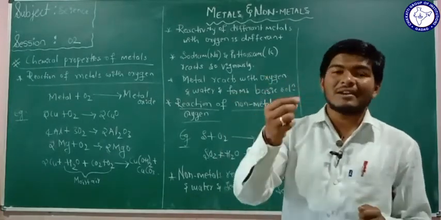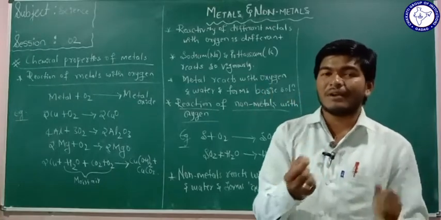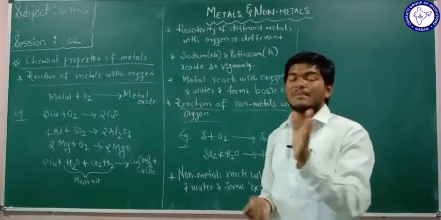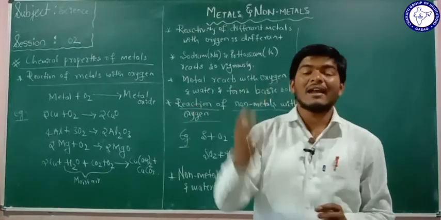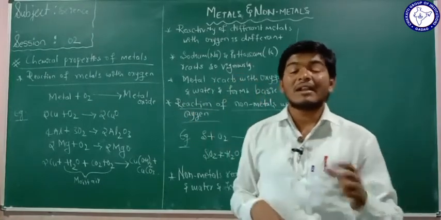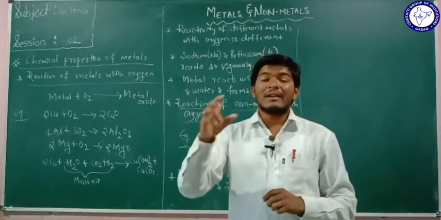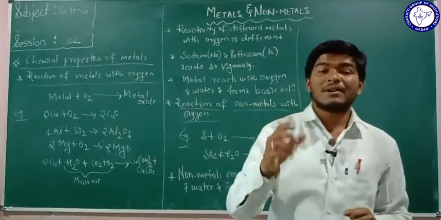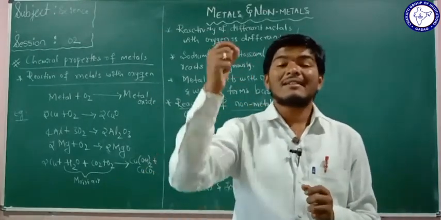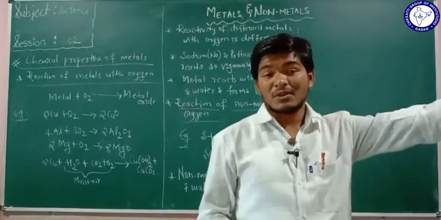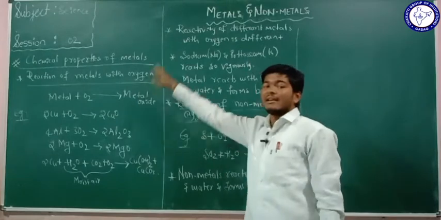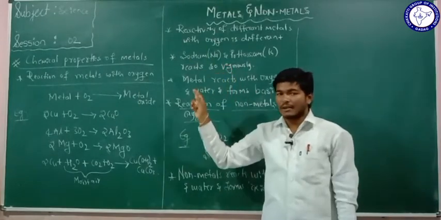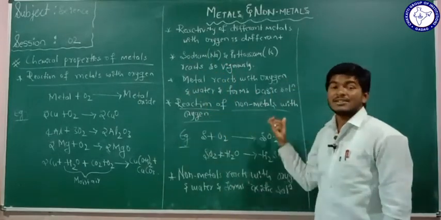When you check that solution with the red litmus paper, the color of the red litmus paper turns to blue. What it means, I already said in the last class. When the red litmus paper changes to blue, then that solution is a basic solution. So any metallic oxide reacts with the water and forms a basic solution.